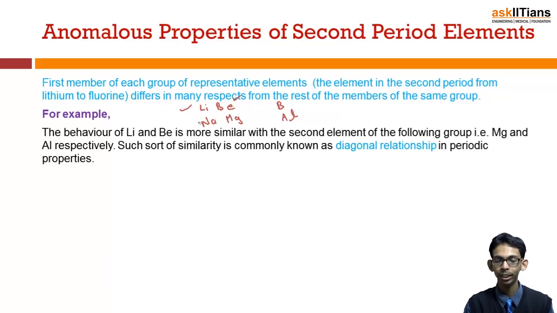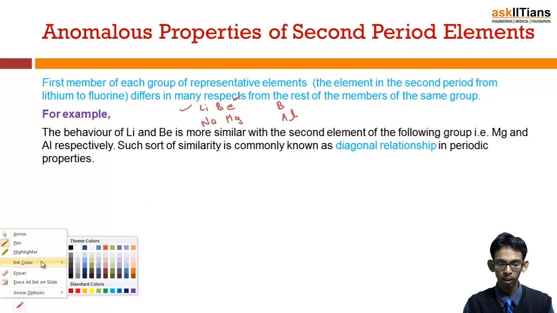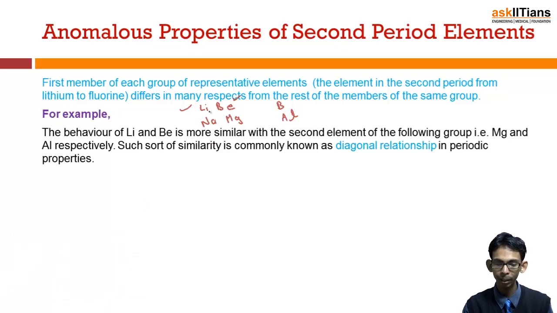The properties of lithium are different from the rest of the members of its group, while the properties of beryllium are also different from the rest of the members of the second group. And it is observed that the properties of lithium are similar to the second member of the next group, that means magnesium, while the properties of beryllium resemble those of aluminium.